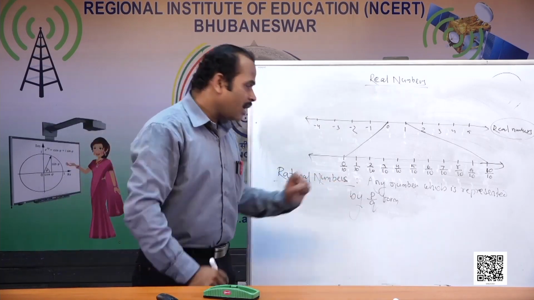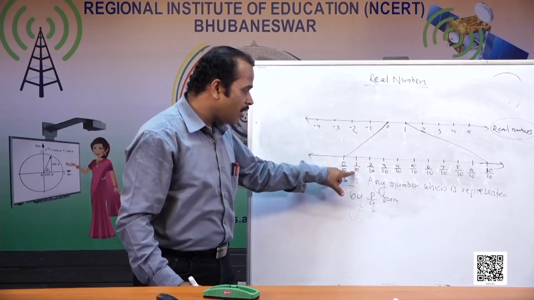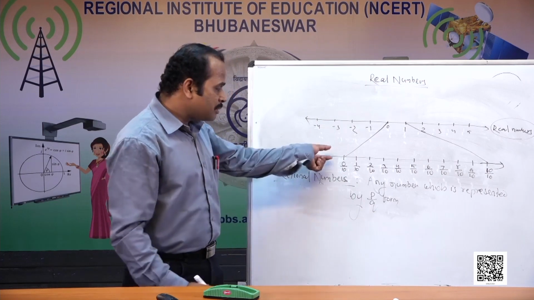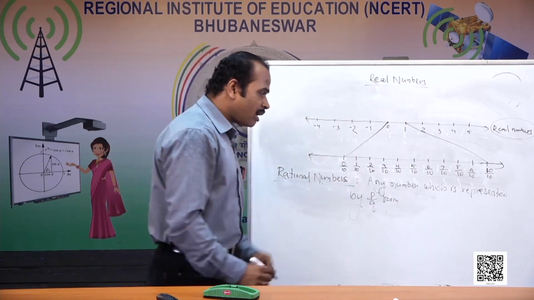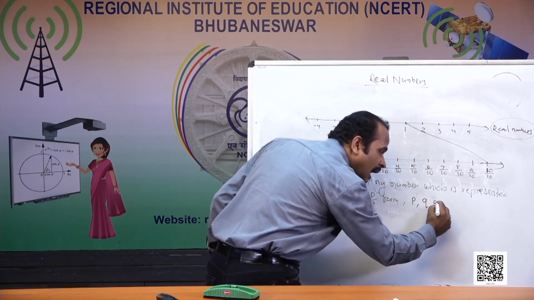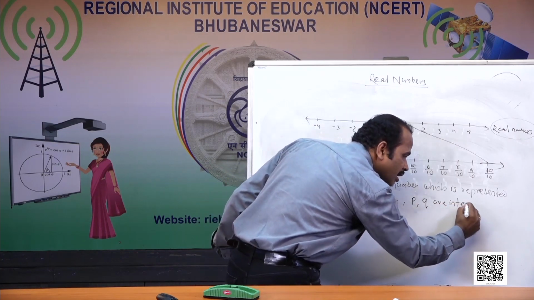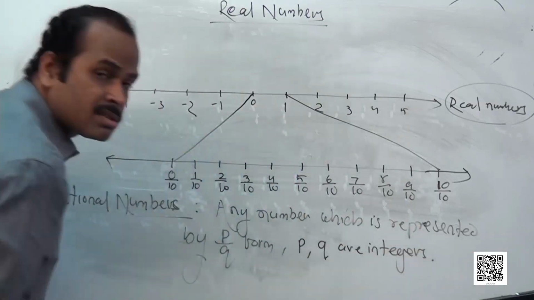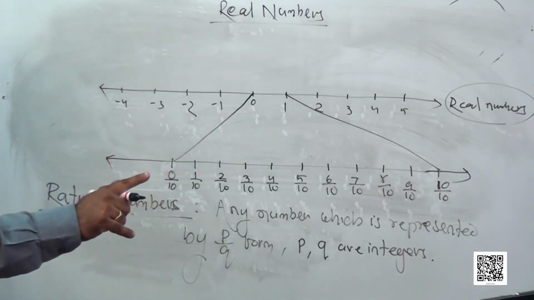What are p and q here? You can see in p by q form I have written all these numbers in fraction form. So what are p and q? P and q are integers. P and q are to be integers.